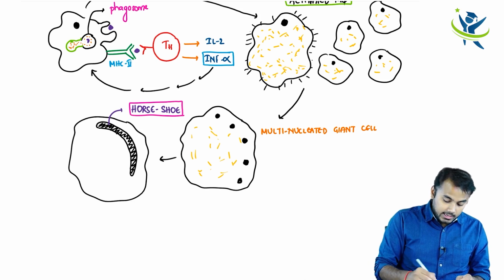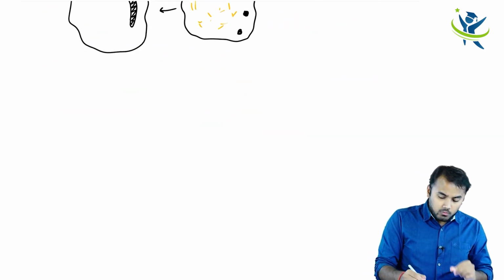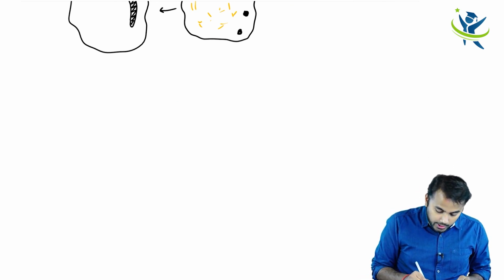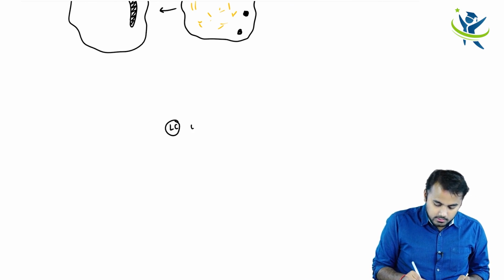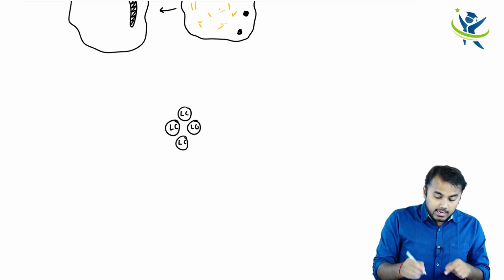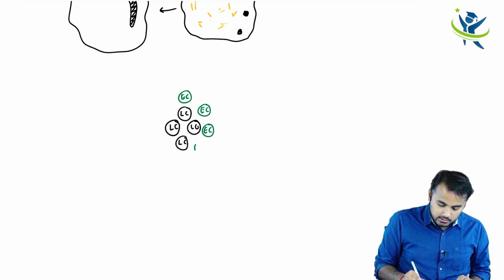And what is the name of this cell, guys? This cell is called Langerhans cell. So what is happening here? The first thing which you can appreciate here is you're gonna have Langerhans cells in the center like this, right? Surrounding those Langerhans cells, you're gonna have epithelioid cells like this. There are epithelioid cells in this way.